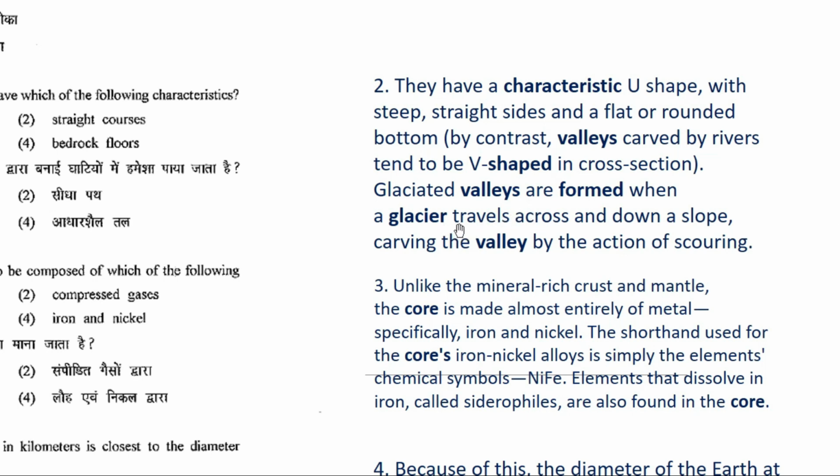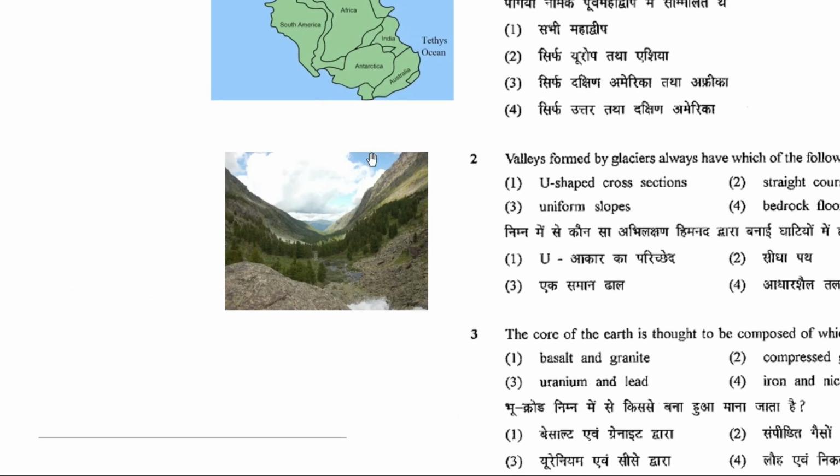The moving glacier, when it travels across a slope, carves a valley due to erosion. The formation of the valley due to erosion depends upon the velocity and the slope gradient. So here the glaciated valleys are U-shaped. Have a look, this is a U-shaped valley formed by a glacier.